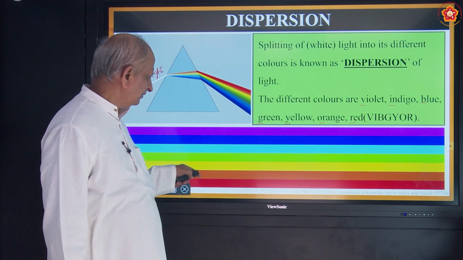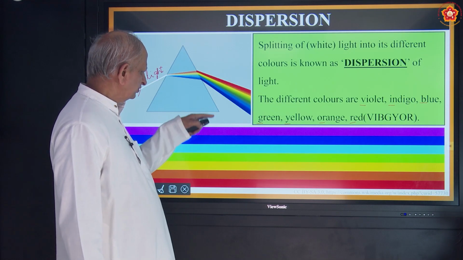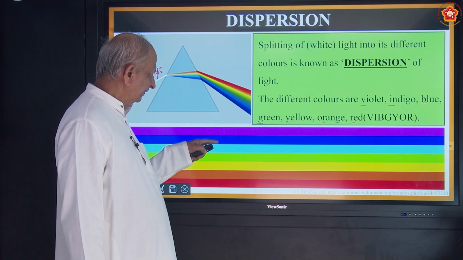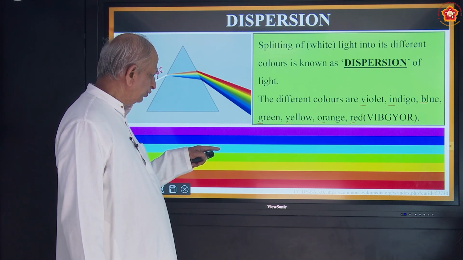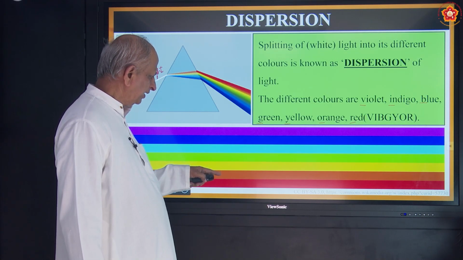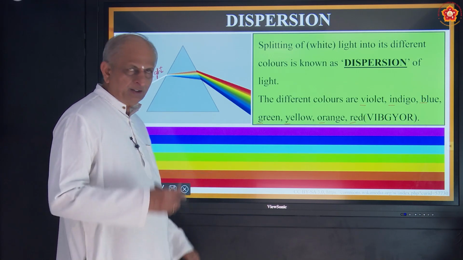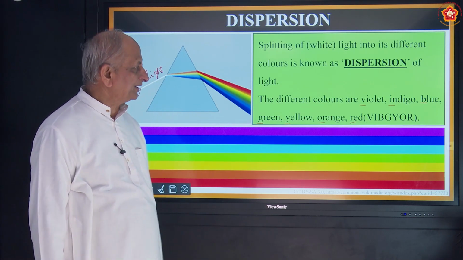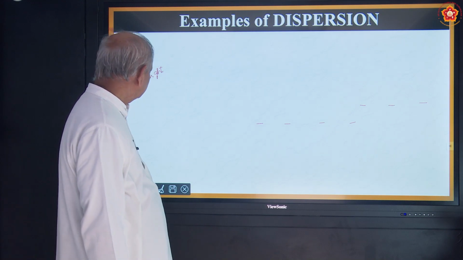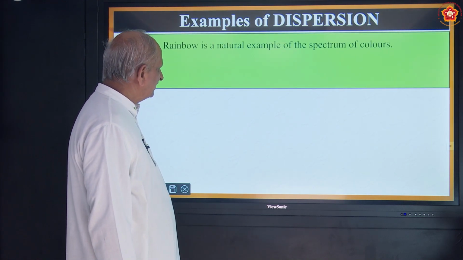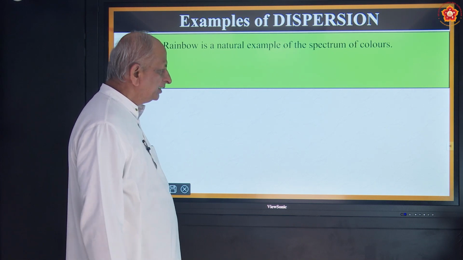So that is the order. See here also, these colors you can see. The topmost is violet here. Then comes indigo. Then comes blue. Then green. Then yellow. Then orange. Then red. The last one is red. Okay. So this is what is called dispersion of light. Okay. Now let us see some examples of dispersion.